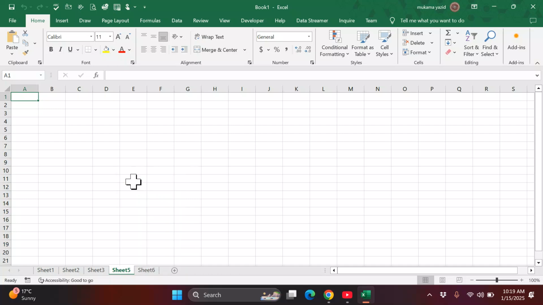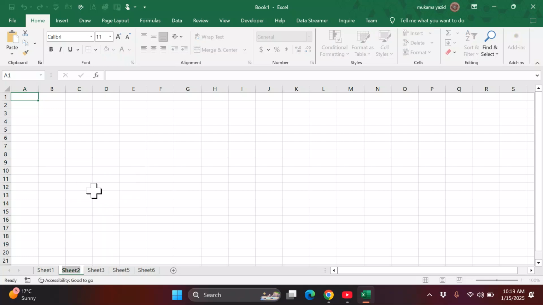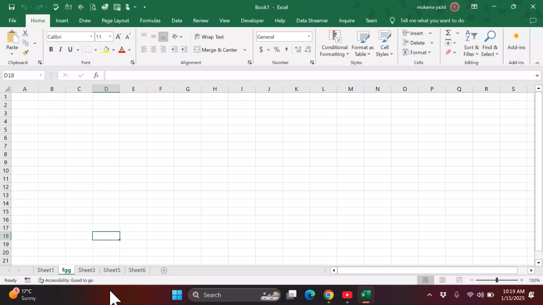You can decide to delete it, and it will go, and the next one will become active. Or you can say I want to rename this one. You put a name of your choice, then click away to affect it, or press enter to make it assigned.